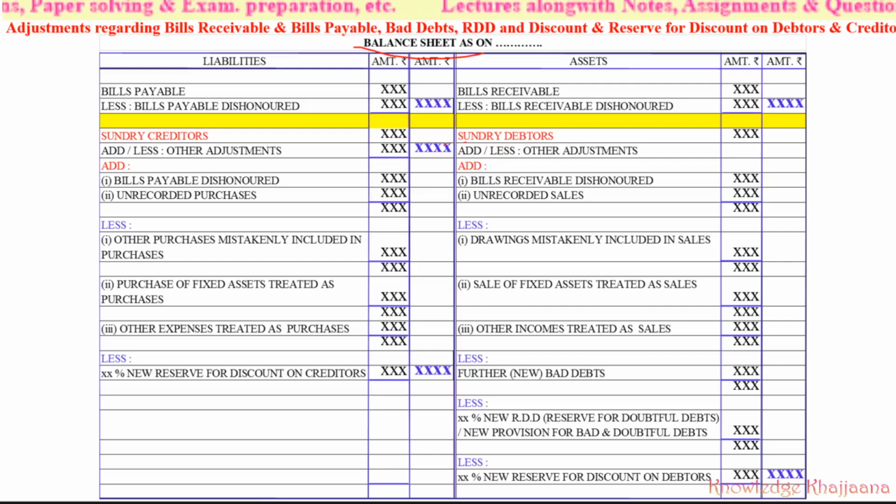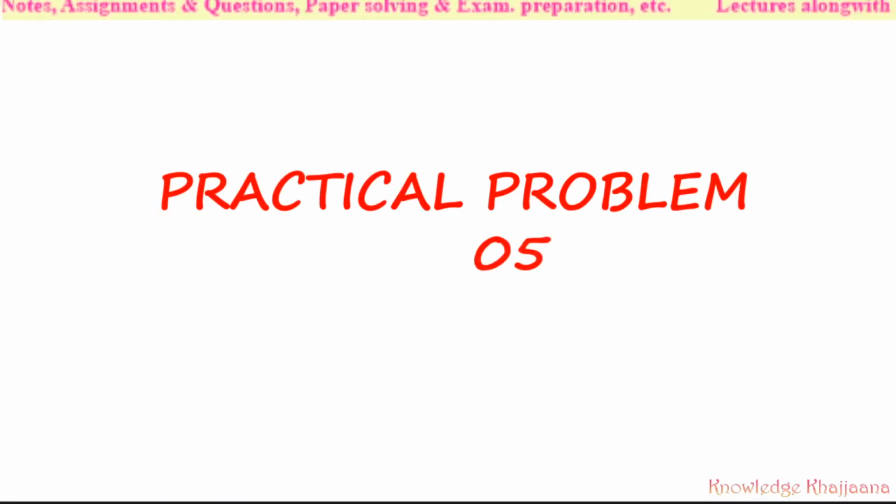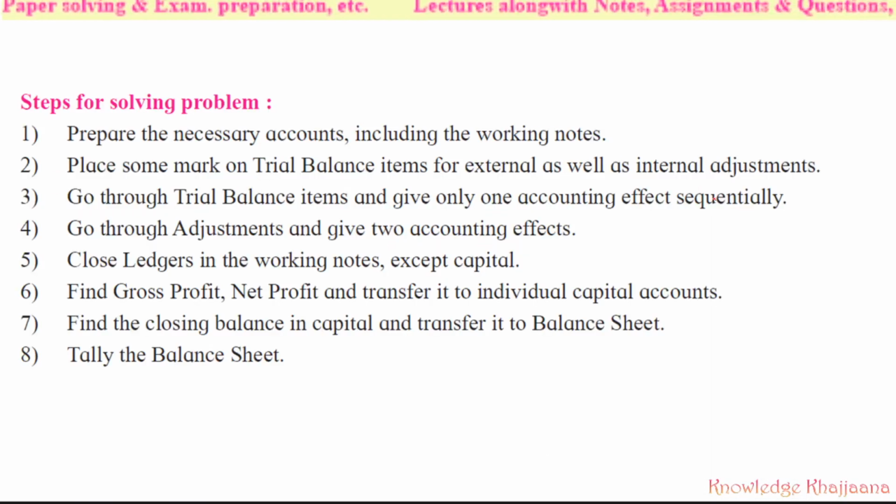I am purposely saying this because in this practical problem which you are going to solve, problem number 5, you have to be cautious. You have to calculate and record the other adjustments first and then you have to calculate the new RDD percentage. Let's start to move towards practical problem number 5. These are our usual steps which must be followed by telling the balance sheet.